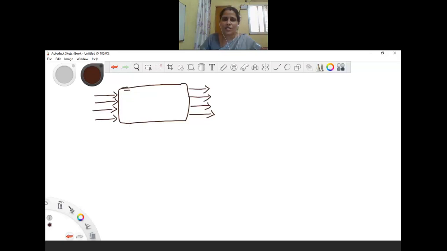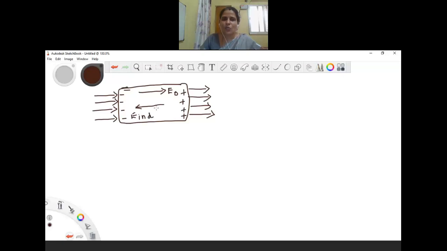When we keep this conductor inside the electric field, as we have already learnt, positive charges will be here because of the induction, and similarly here we have the negative charges. Inside the conductor, this is the direction of the original electric field, and this is the direction of the induced electric field.